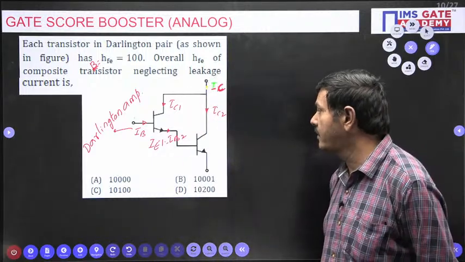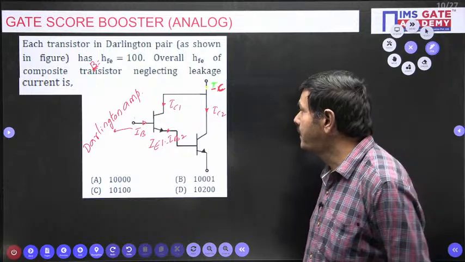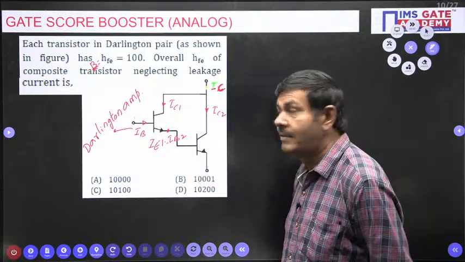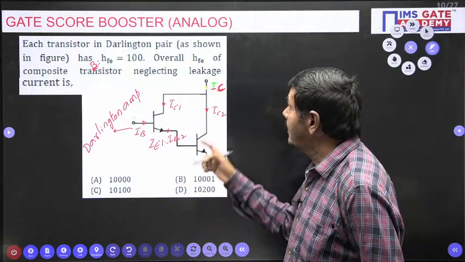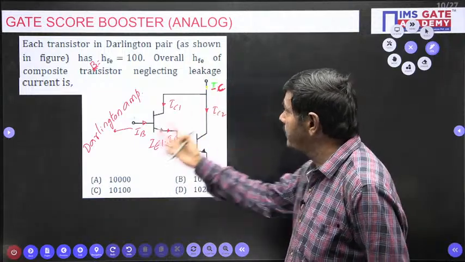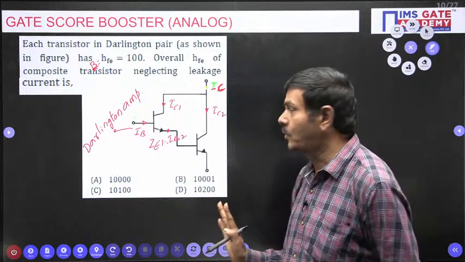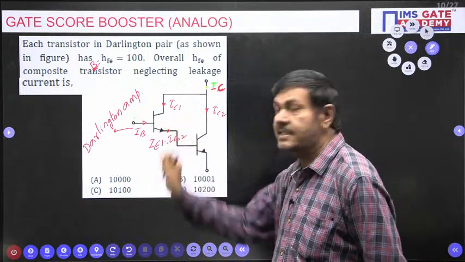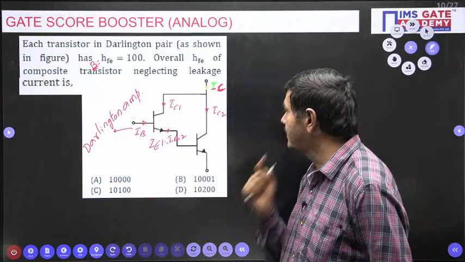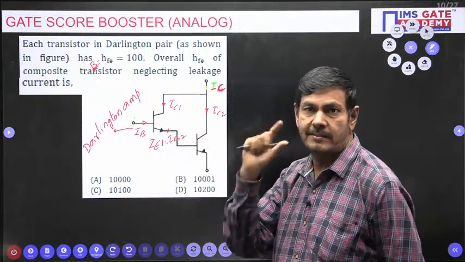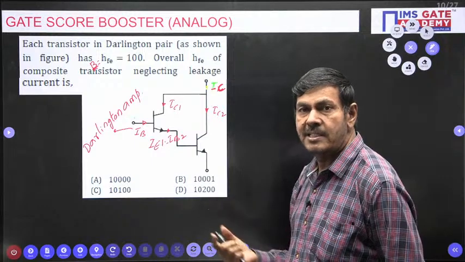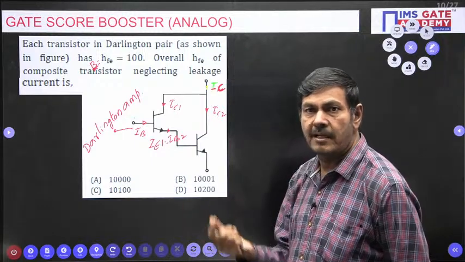IE1 equal to IB1 I can write here now. Base current is possible now. But overall, what now? The current gain is nothing but IC by IB. Generally we know for a single transistor, when you want to find it, IC1 by IB1, you write beta 1. Second, one more transistor you got, means IC2 by IB2, beta 2.